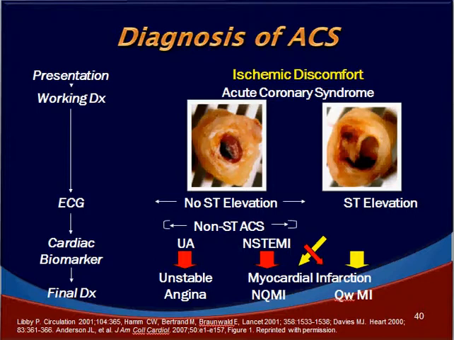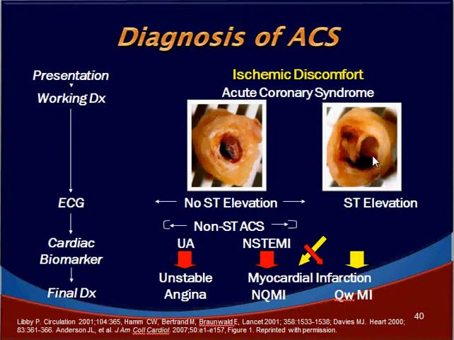So the diagnosis of acute coronary syndrome. If the patient presents to you with ischemic discomfort, on the presentation you make a working diagnosis of acute coronary syndrome. It could be acute coronary syndrome by the type of presentation, the details of which we will see in the subsequent slides. Then we order for an ECG. If the ECG shows no ST elevation, the lumen is still partly patent, and that means there is a subtotal occlusion or incomplete occlusion, non-ST elevation ACS.